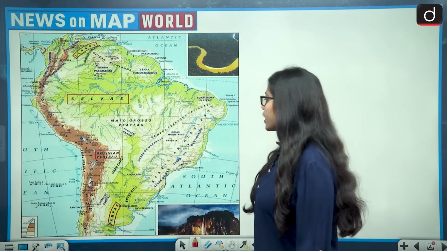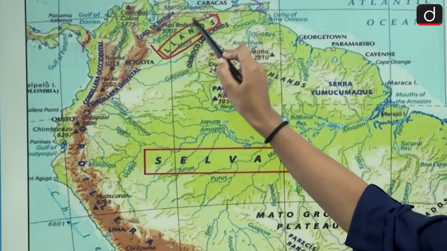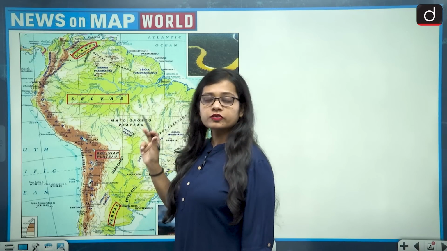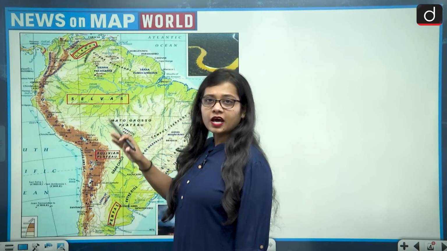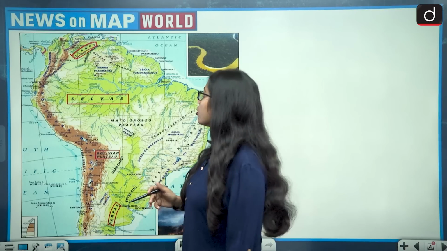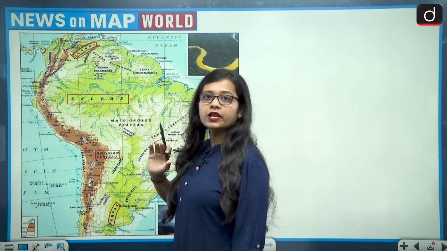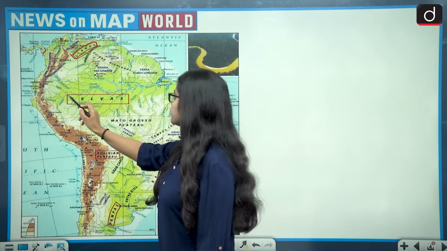If we look at the location of these, first of all we see Llanos. Llanos is a grassland placed in the northern side of the South American continent, around Venezuela. Then we have Selvas.